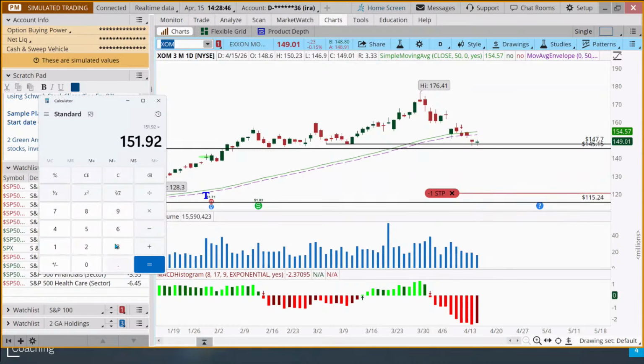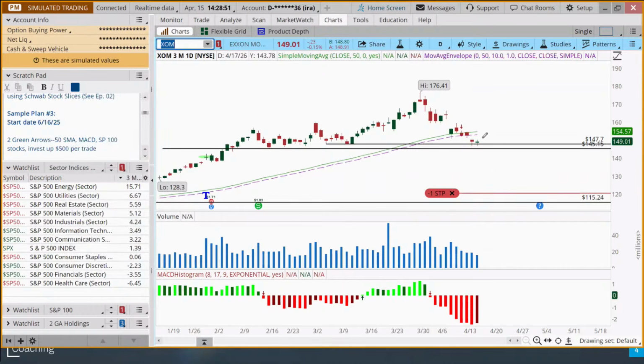151.92 times 0.97. So that's 147.36. And the low yesterday was 146. So if we moved our stop up when we were supposed to, and to the level at which the rules stated, we would have been stopped out.